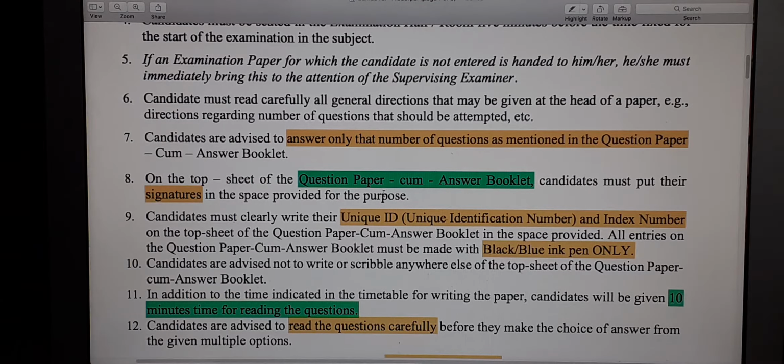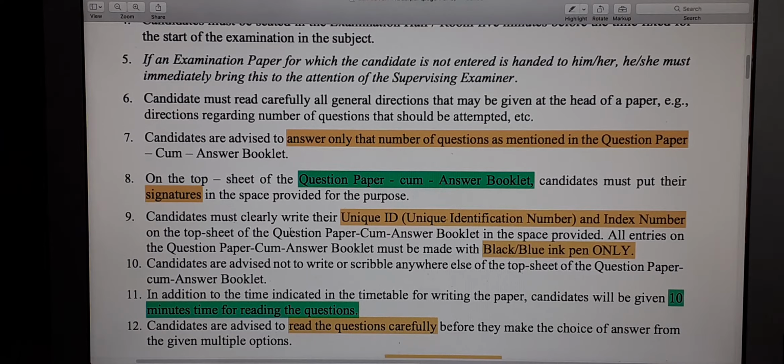Then the question paper cum answer booklet which you will get. The first thing is you have to add your unique ID there. You will get a unique identification number and an index number, which is your Council roll number, and that you will have on your admission card which your head of school or principal will give you before the exam. So for every answer booklet that you get for every subject, the first step is to add your unique ID and the index number. Then you must also put your signature in the space provided.